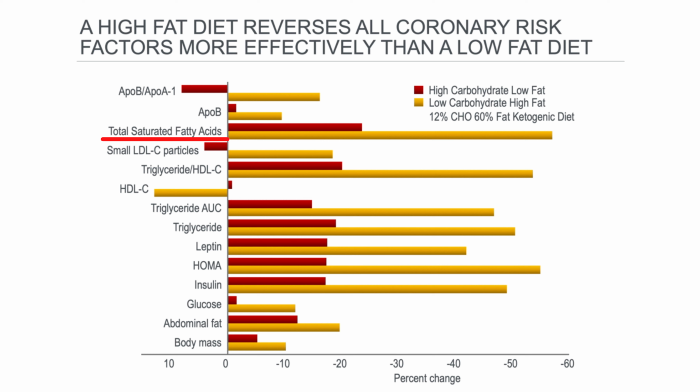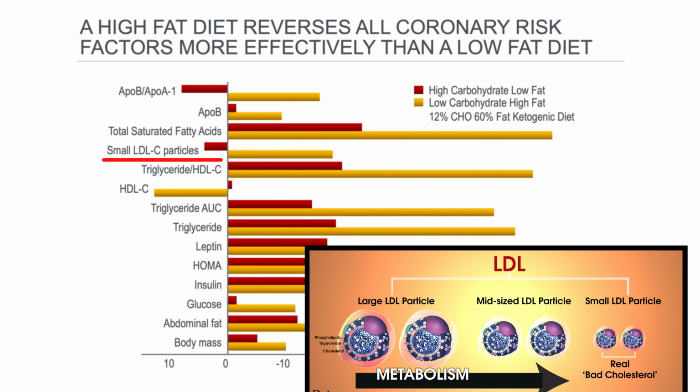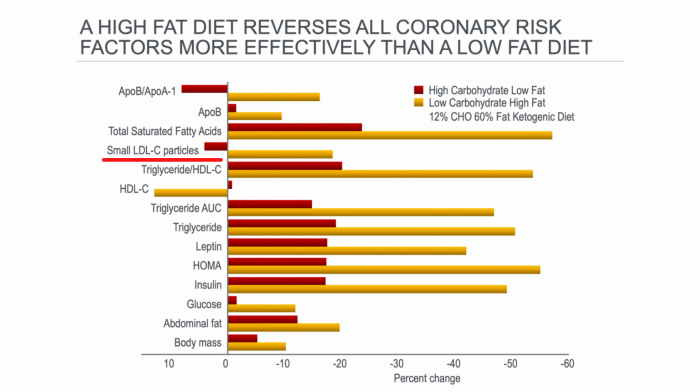We can see that total saturated fatty acids in the blood have greatly decreased with the high-fat diet. It decreased by almost 60%, compared with only 20% decrease with the low-fat diet. This shows how a high-fat diet decreases your blood saturated fats. It does not increase it, which contradicts what the plant-based diet proponents suggest. Then, small LDL-C particles, the ones linked with heart disease, were actually slightly increased with the high-carb, low-fat diet, while it got decreased by around 20% on a high-fat diet.